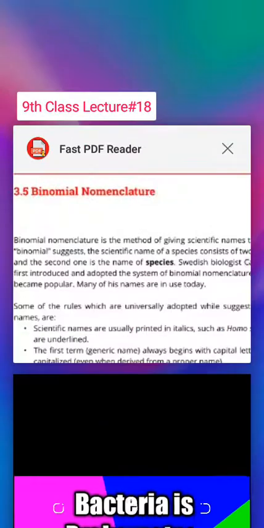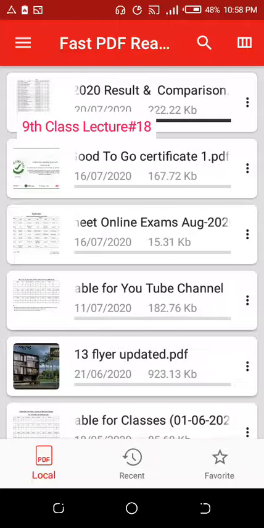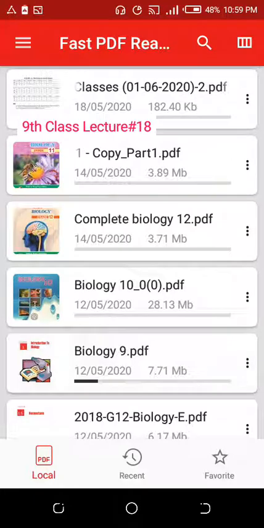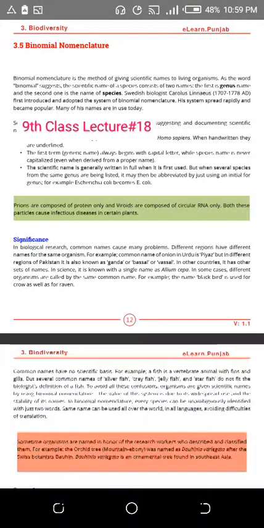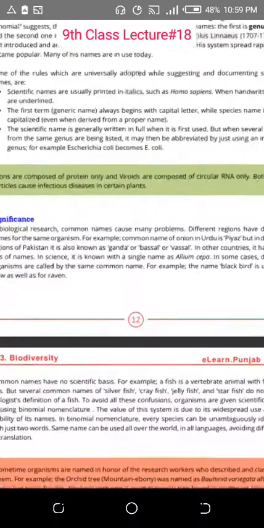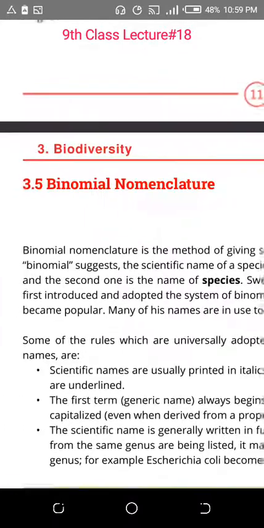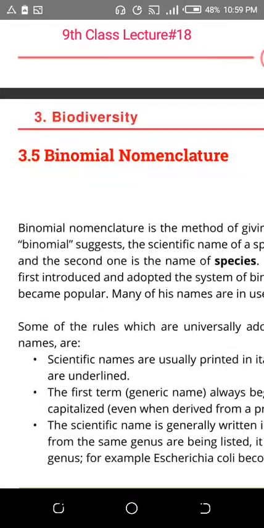Classification, and the classification is the binomial nomenclature. Carolus Linnaeus told us the binomial nomenclature. I will move this up so that you will be able to see the binomial nomenclature. Its significance I will tell you later on. Binomial nomenclature is the term used by Carolus Linnaeus, and he used the last two taxons, which were most important in the classification.